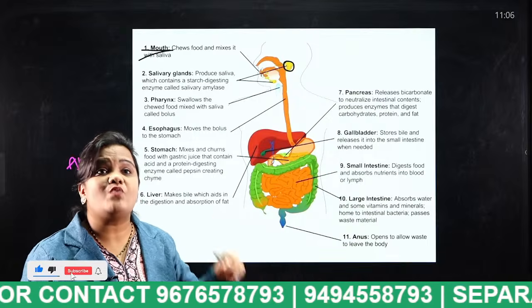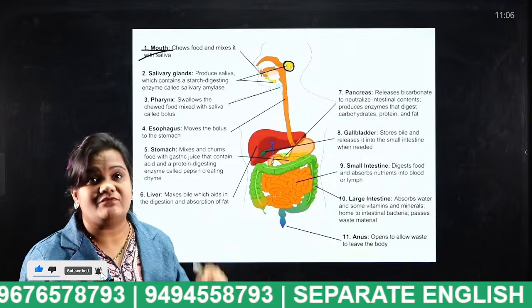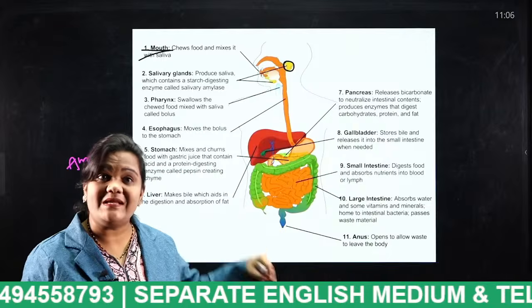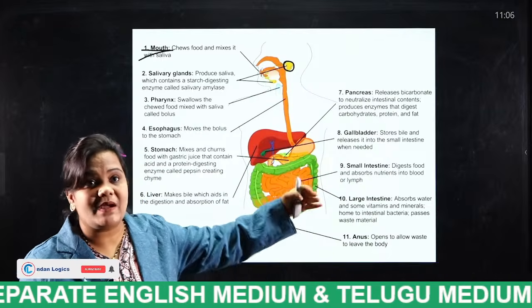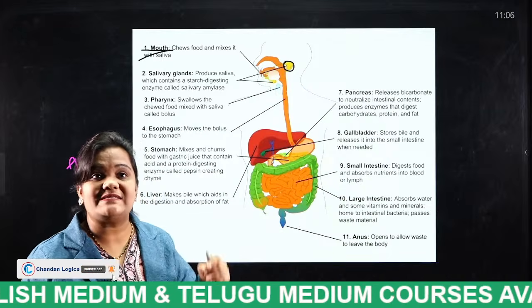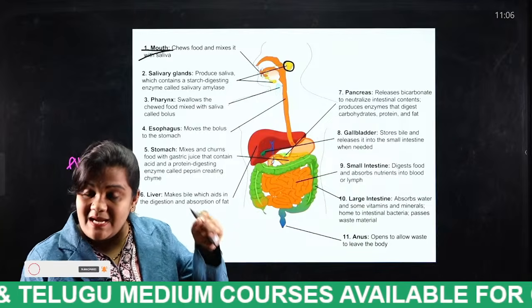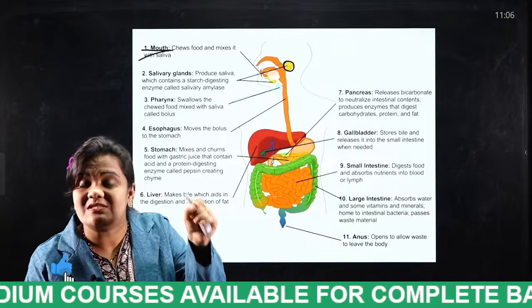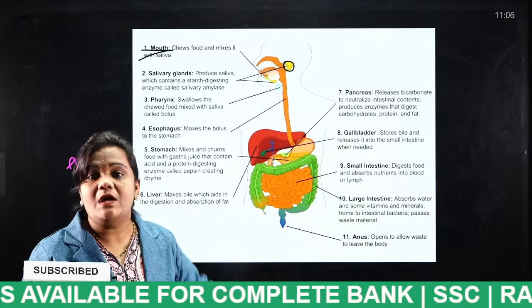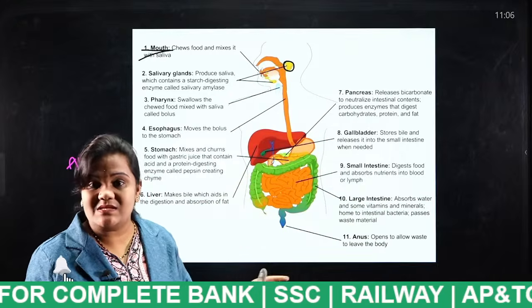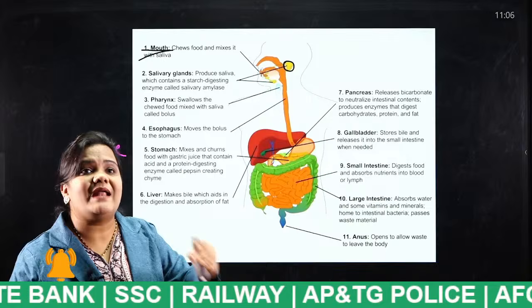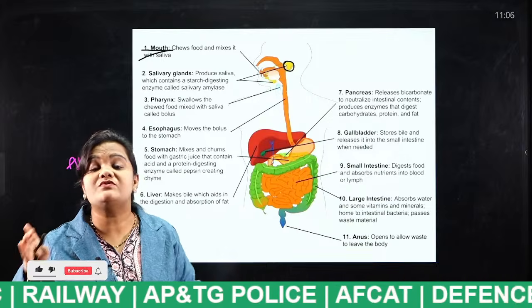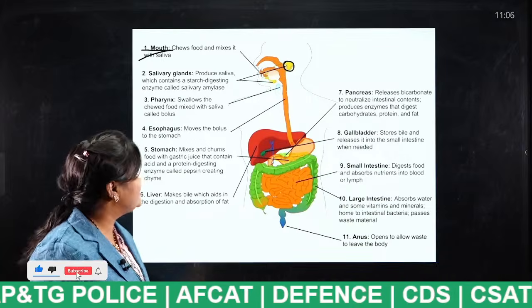Tell me students, what is the other name for oral cavity, buccal cavity? In the upcoming sessions, salivary glands will secrete amylase and the digestion of the starch will start in the buccal cavity itself through the release of this amylase enzyme from salivary glands. How many types of salivary glands do we have? Mention your answer in the comment section.